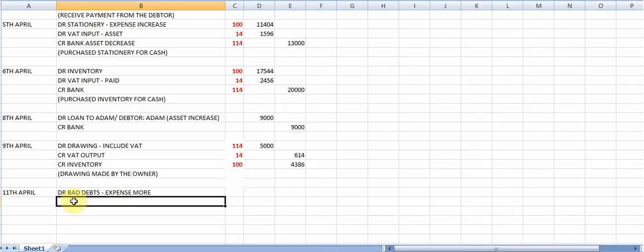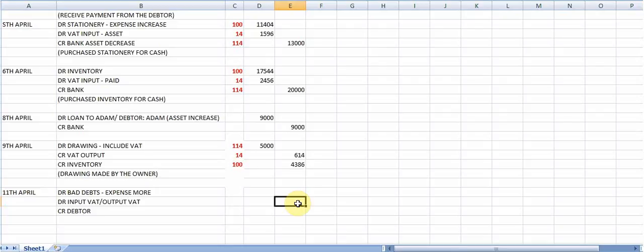Then I am going to debit input VAT, and I am going to credit, of course, the debtor. Here you could also say output VAT if you are making the output VAT lesser. It doesn't matter, because both will then constitute a debit entry.